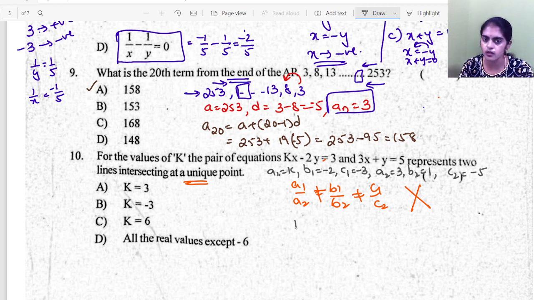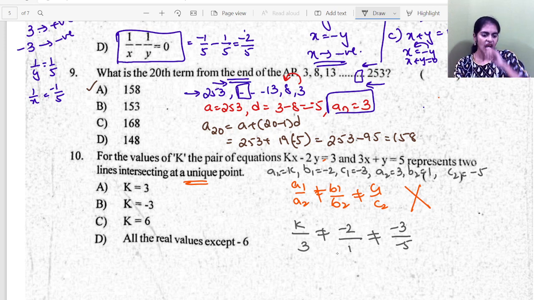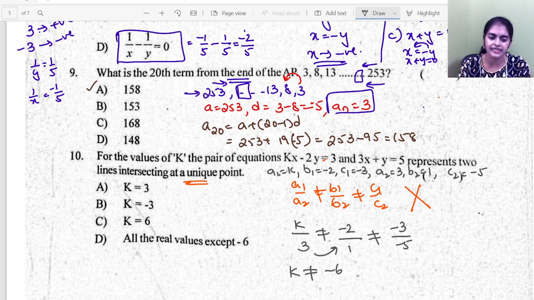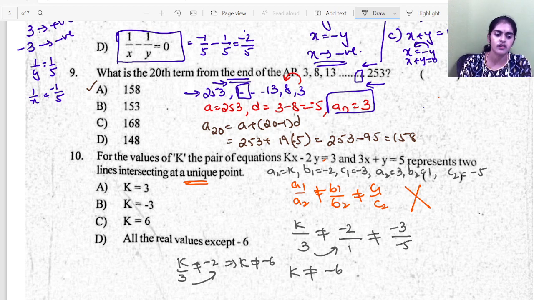So let me take the ratio. a1 by a2 is k by 3, not equal to b1 by b2, not equal to c1 by c2. Taking the first two, k by 3 is not equal to minus 2, which implies k is not equal to minus 6, taking 3 to the other side. Okay, k is not equal to minus 6.